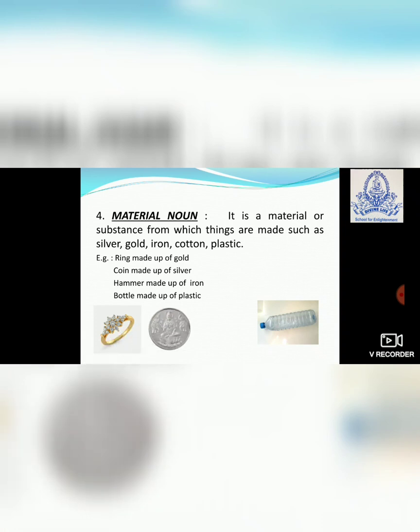silver. What is silver? Silver is a thing by which you can make jewelry. You can also make a coin out of that. You have seen a silver coin at your home, right, which your mother keeps in the temple. Now see another example. What is it? Hammer. Hammer is made up of iron. Many other tools are made up of iron, right? Now clear all of you? These all are the substances or materials out of which things are made, right?